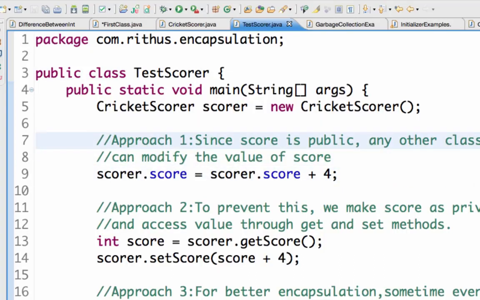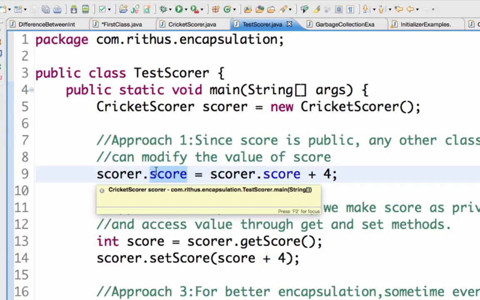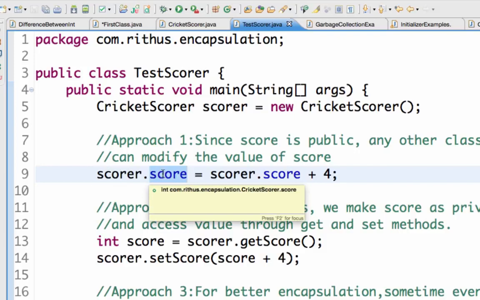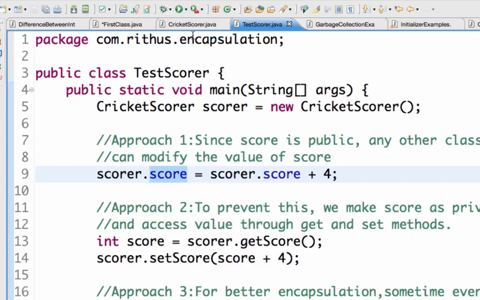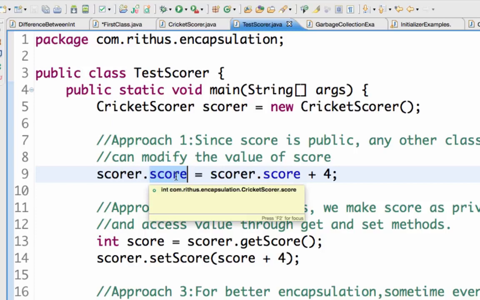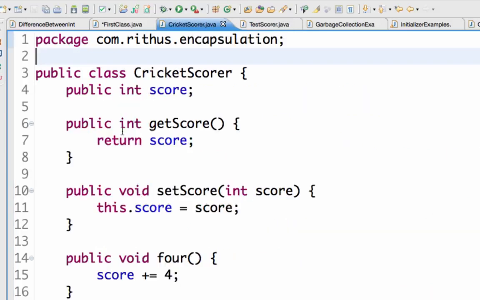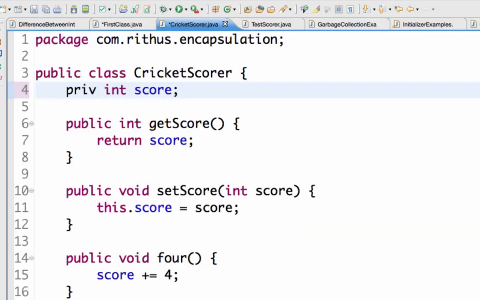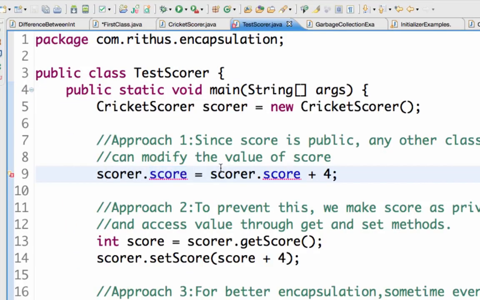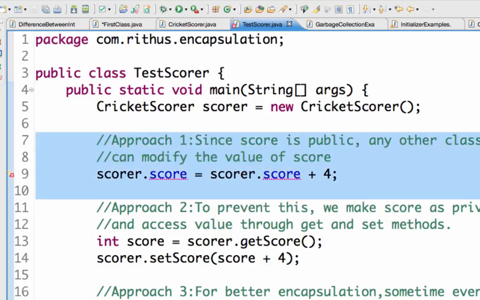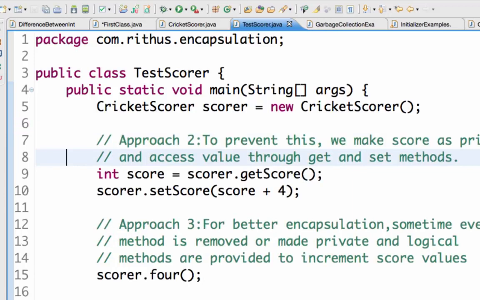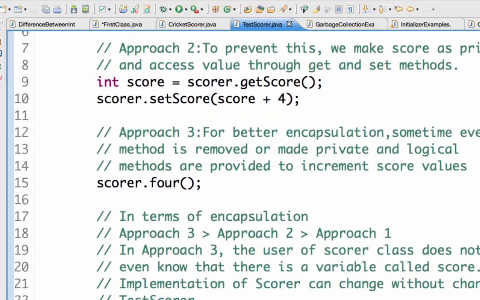What do I mean by that? Score is something which is internal to the scorer class. We should not be able to access it outside the scorer class. And all the manipulations to the score should be done directly in the cricket scorer class. That is what encapsulation is. So how do I do that? By making the score variable private, and then I would not be able to access it directly. So if I want to increment the score, the way I would do it is by saying scorer.4.